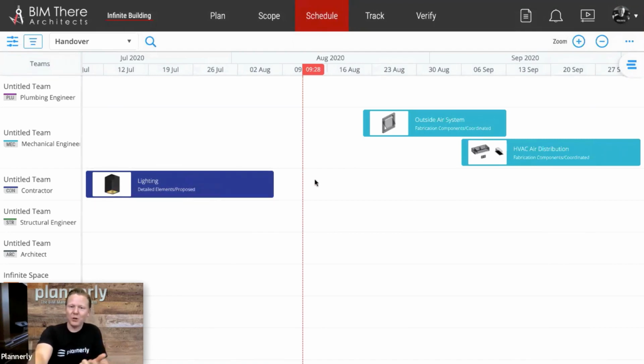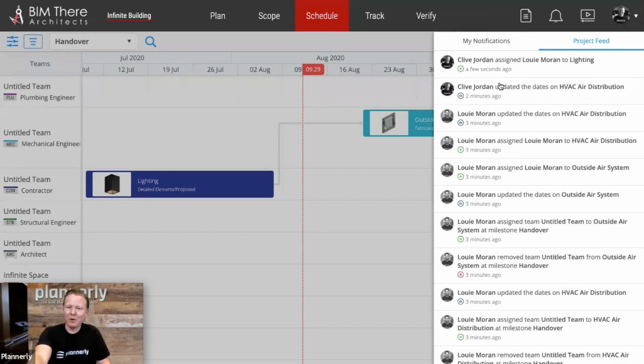What about who's consulted? Well, we start to get into a dependency between tasks that can depict where the discussions, where the conversations occur. And then we want to know who is informed of the progress. Well, everything that's occurring inside of the platform is actually being notified. So who's being informed is all automated. So every time I move something, if I move one of Louis's tasks, Louis will get notified.